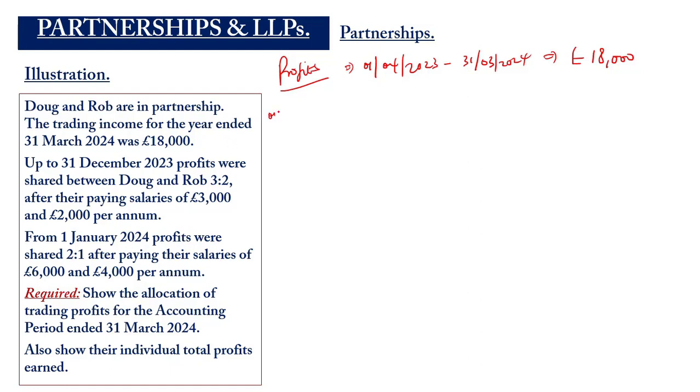So it means that from 1st April 2023 to 31st December 2023, that is 9 months, the profits were shared between Doug and Rob. So here, what we do is that you pick the allocated profit. Okay, so the allocated profit will be 18,000 times 9 over 12, giving us, okay, so we get 13,500 here. Now, there were salaries paid.